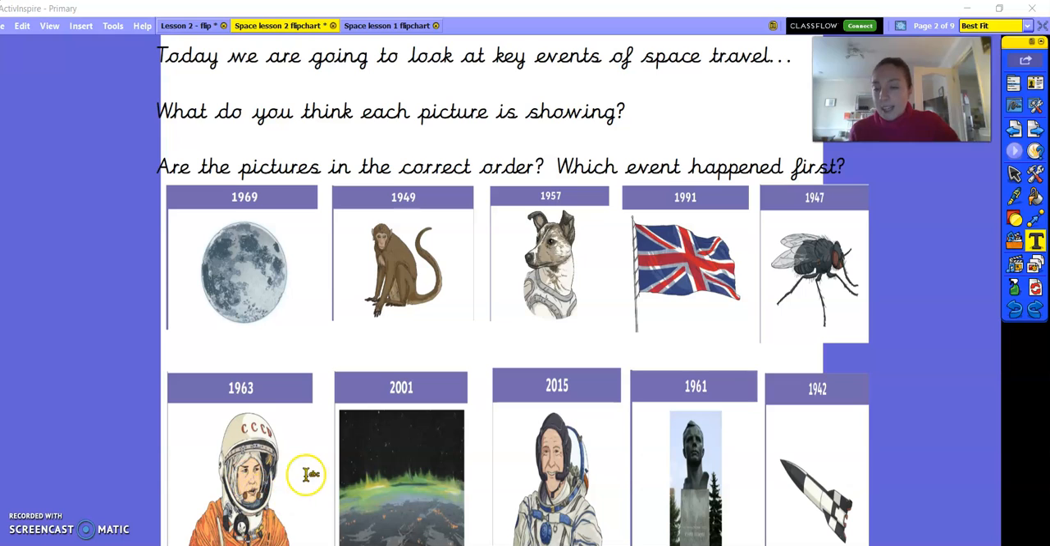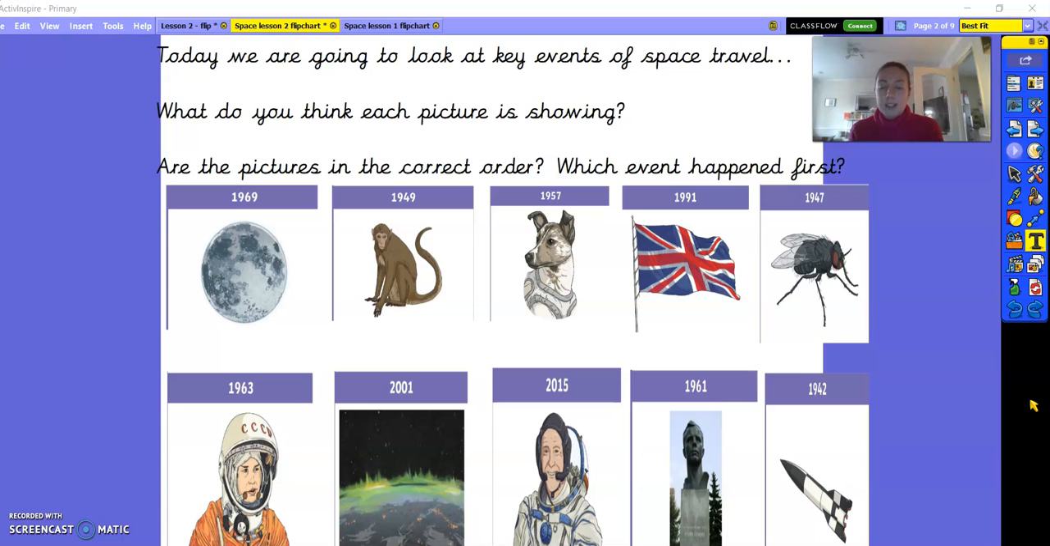I can see a lady in a spacesuit here, so perhaps this is to do with the first woman into space. Not sure what this one's showing us. We will find out a little bit more if you're not sure what it is. I can see a man here and a statue and then something that looks like a rocket here. We're going to be thinking about each of these pictures in more detail today, so don't worry if you're not sure at the moment what you think each picture is showing us.